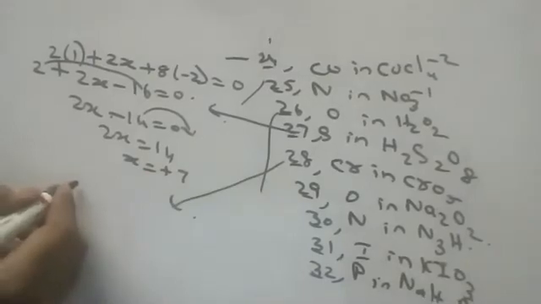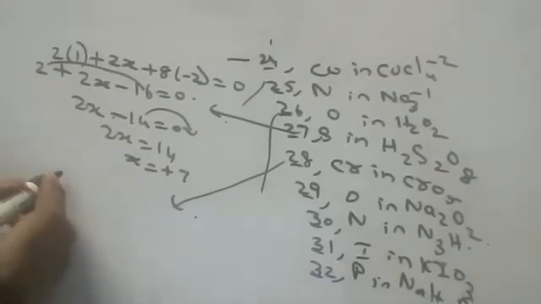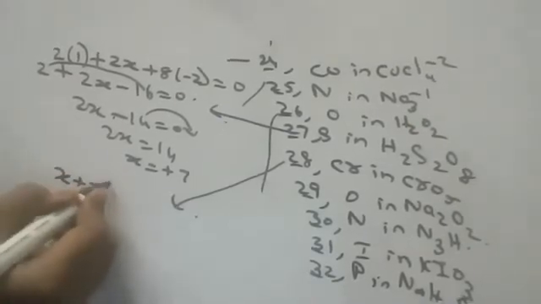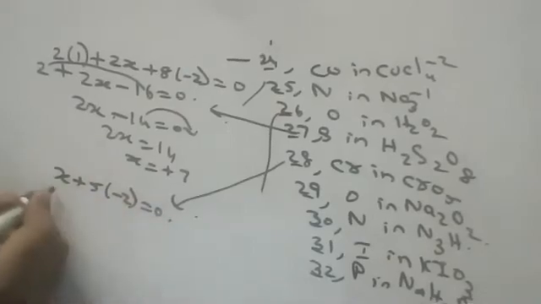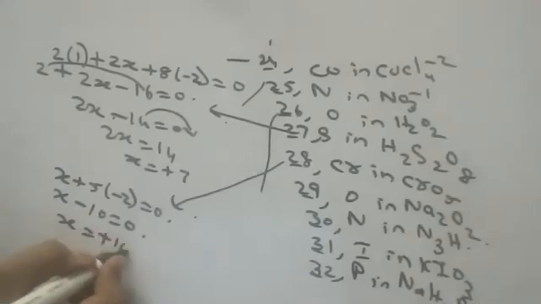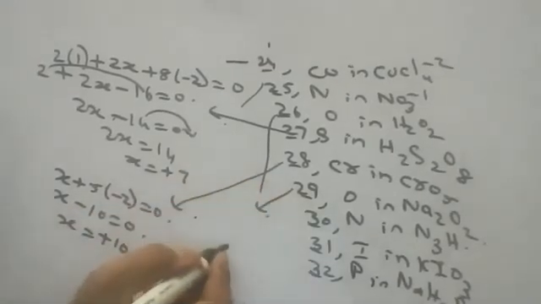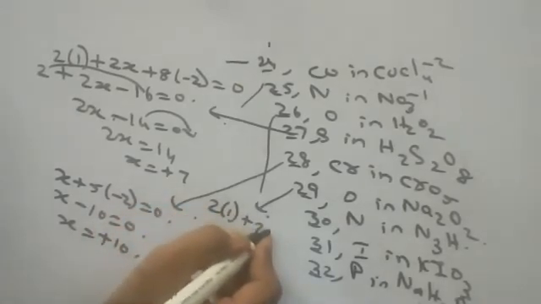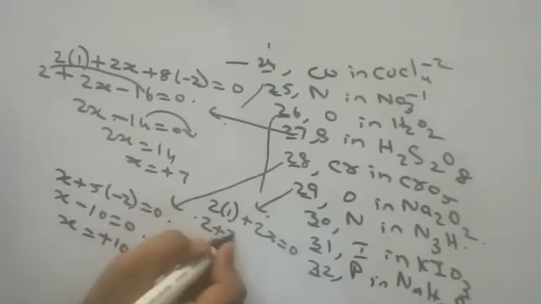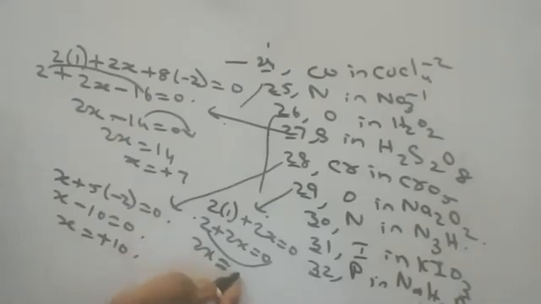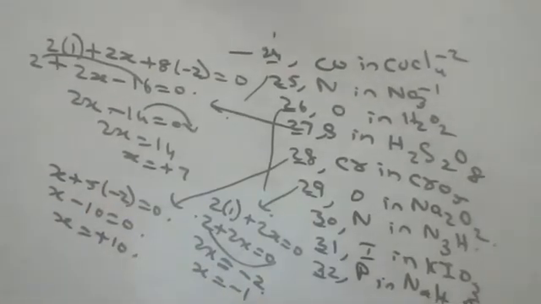Any new student? X plus 5 into minus 2 is equal to 0. X minus 10 is equal to 0. X is equal to plus 10. Next, who is going to say sodium peroxide? 1 plus 2x is equal to 0. 2 plus 2x is equal to 0. 2x is equal to minus 2, x is equal to minus 1. Peroxide is always minus 1.